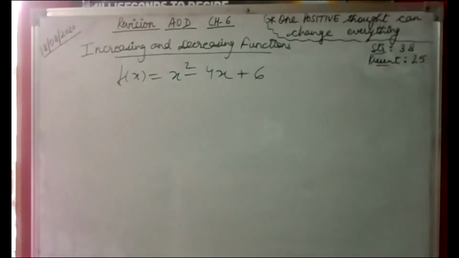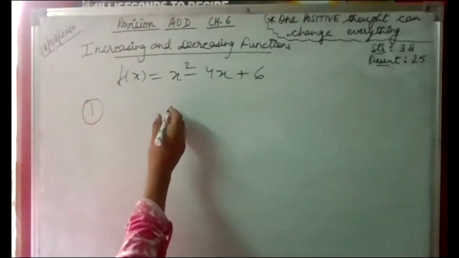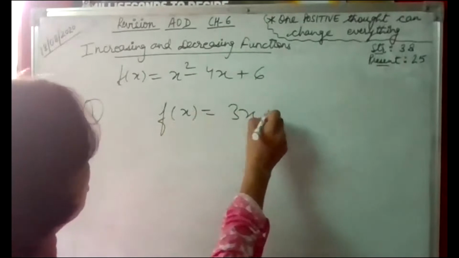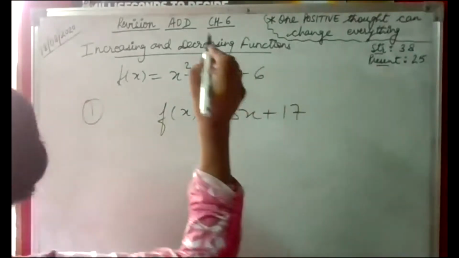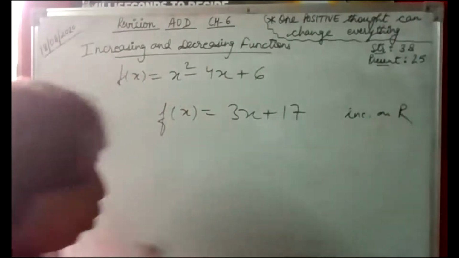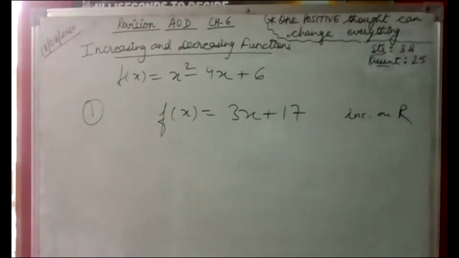So you have to do these type of questions for your MCQs. Okay, one more question, that is the first question of your exercise 6.2. We are given f(x) equal to 3x plus 17. You have to show that this is increasing on R, on real numbers. Increasing on R. So how to check?